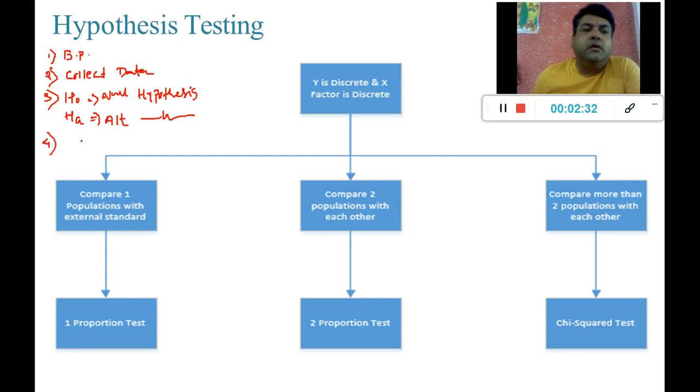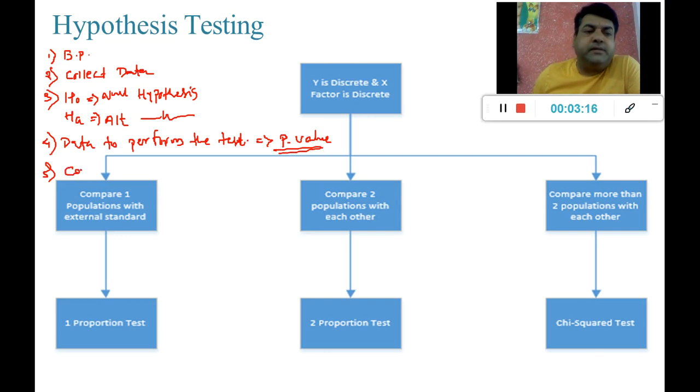The fourth will be, once we write the hypothesis statement, we give our data to perform the test to our software or our algorithm, which we are going to learn through R or Python. Then once this test is performed, we will get the result in the form of p-value. What is it? We have seen yesterday, right? It is called probability value.